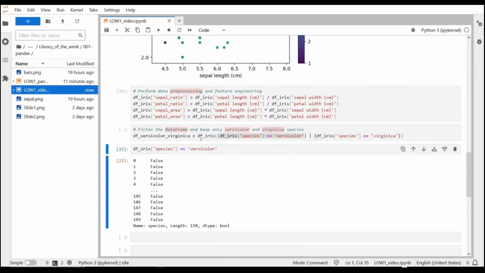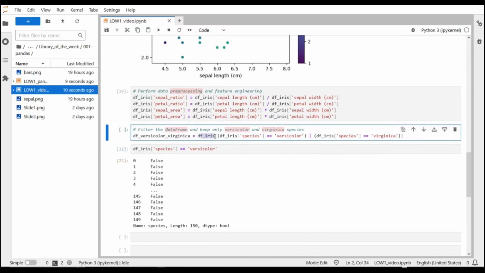So what we are doing is we are keeping only the lines of the DF-Iris dataset when DF-Iris species is versicolor or when the DF-Iris species is Virginica. Notice that in Pandas, this is not intuitive when you are used to Python in general. The logical OR operator is a pipe. This is actually something you find in other computer languages, but in pure Python, it's usually you type OR. So here is the pipe.